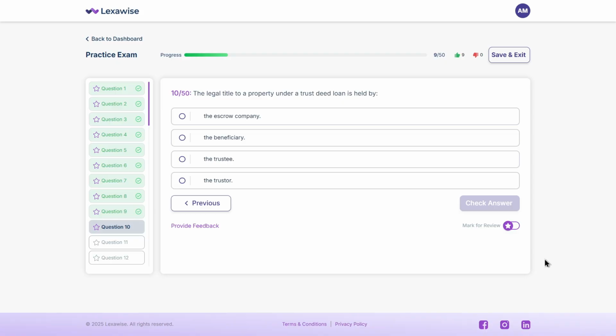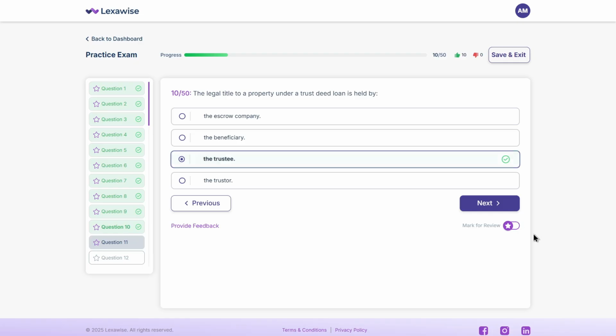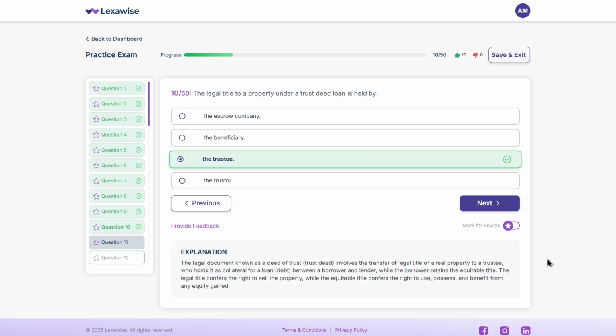The correct choice is C. the trustee. In a deed of trust, the trustee holds the legal title until the borrower, the trustor, pays off the loan to the lender, the beneficiary. The borrower only holds equitable title during the loan term.